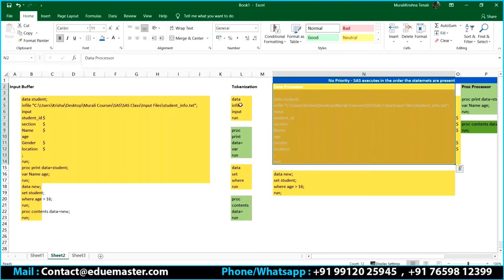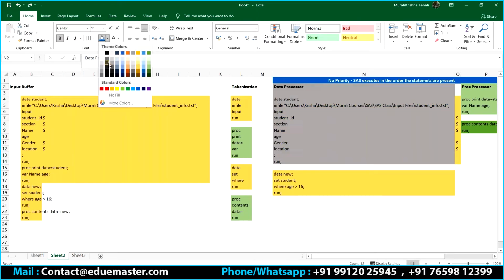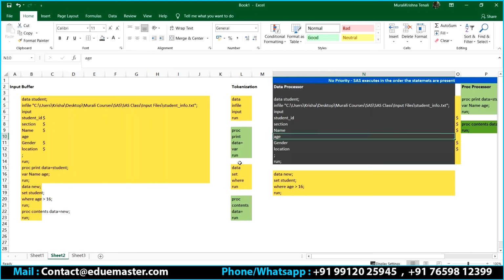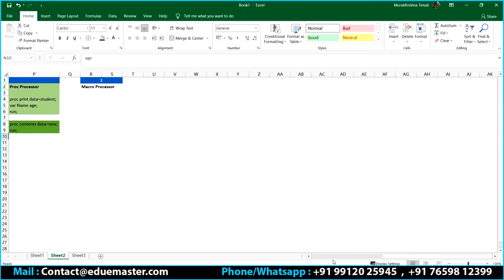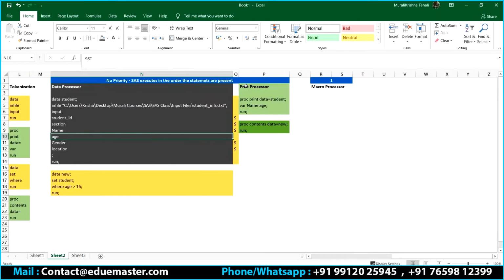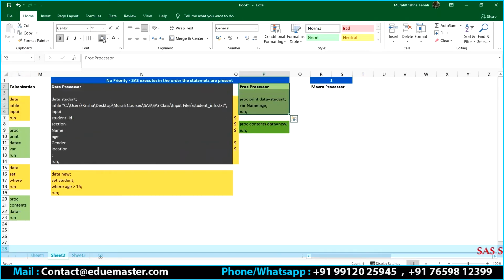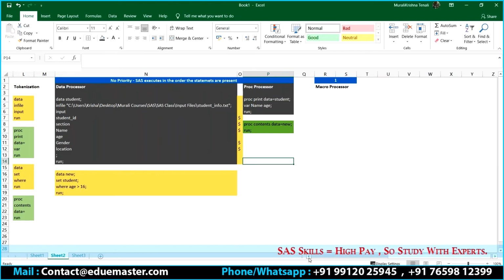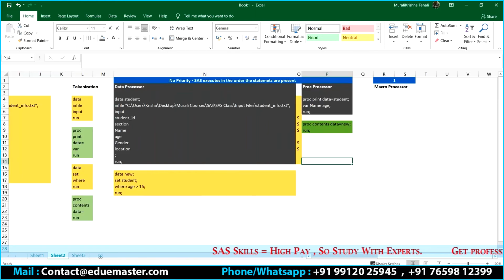After this particular part is completed, what does SAS need to do now? The next step is proc, right? You can see the tokenization. The next step is going to be proc, that is the proc print part. So now it will move to this place and execute this. So what you need to understand here is that SAS executes the code in the order in which it is present.